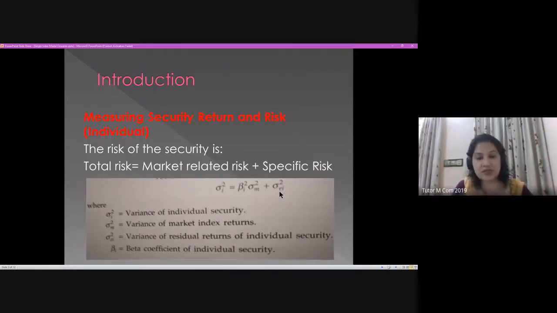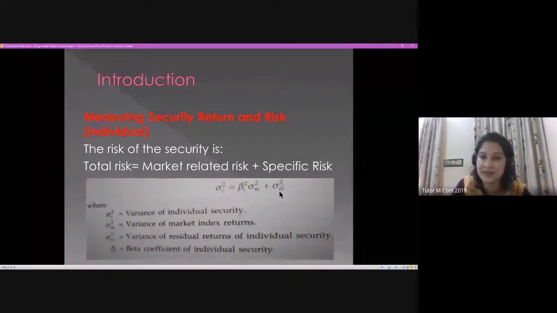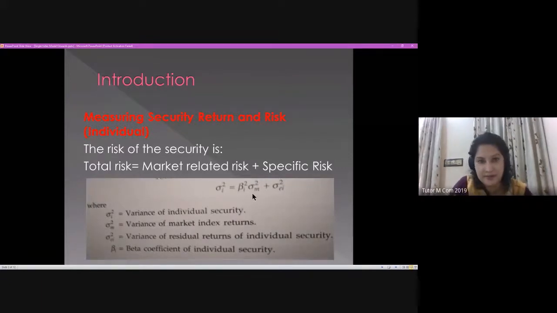It is very easy to learn this formula. We have to understand it because there are practical exercises, and it is very easy to learn when we consider it from the perspective of systematic risk and unsystematic risk. So this is unsystematic risk, which we are talking about, this residual return, residual variation of return. That is unsystematic risk, and this component is systematic risk.